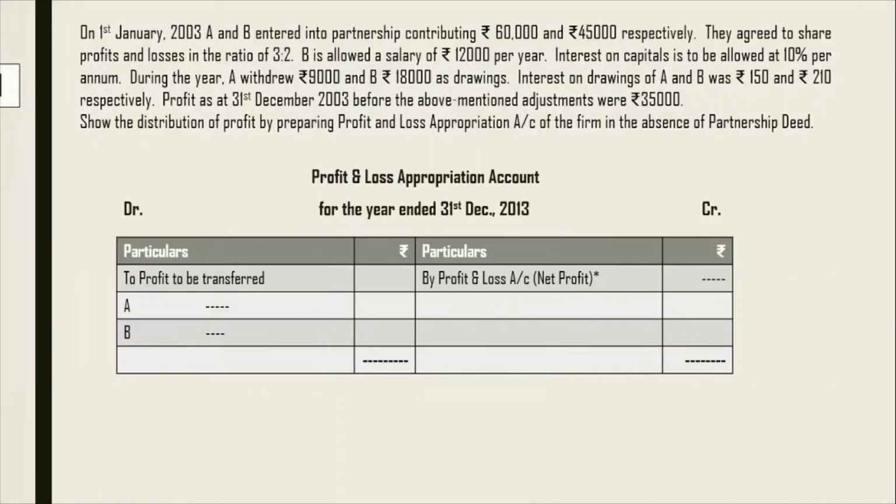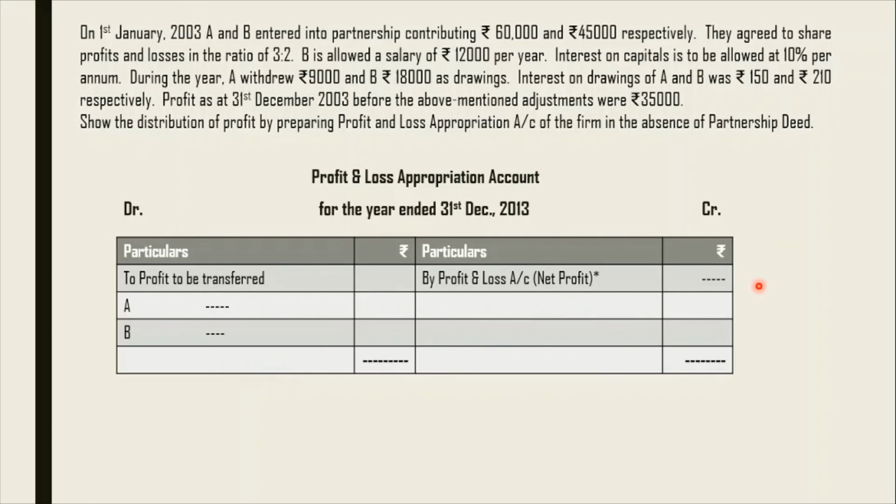So let's take the same example. Same question here, everything is the same. The capitals are given, salary to B is given, and drawings are also given. Interest on drawings is also given, profit is given, but the last statement says that you have to prepare a P&L appropriation account in the absence of a partnership deed. So when the partnership deed is absent, you can see here in the P&L appropriation there is no interest on capital, interest on drawings, or salary. So it's not provided, as per the provisions of the Partnership Act 1932.